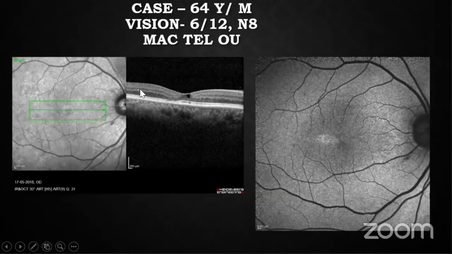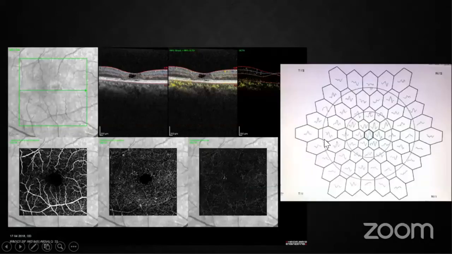This is a representative case in which we can see that in the temporal part there is an ISOS break. On OCT grading, it was grade 1. On FAF there is hyperautofluorescence, so it is stage 2 FAF. And we can see in OCTA also there are changes in the temporal part of the deeper retinal plexus. On MFERG, mainly the R1 and R2 rings were affected in P1 amplitude.